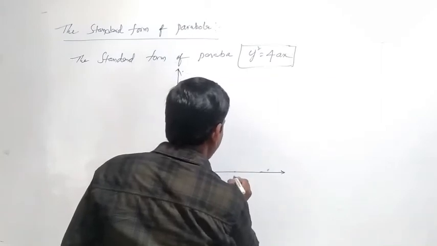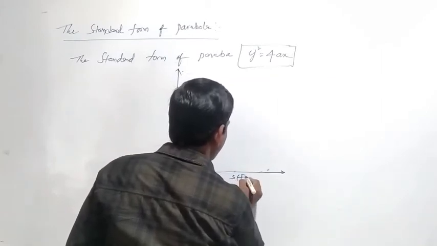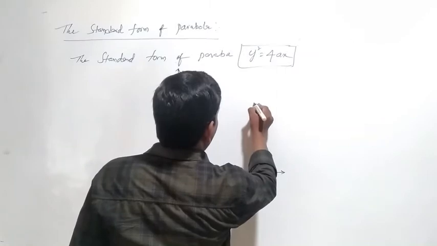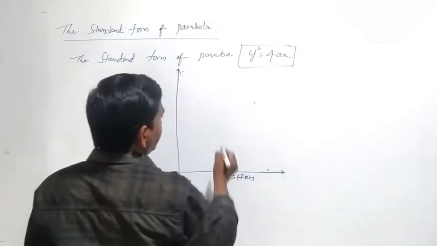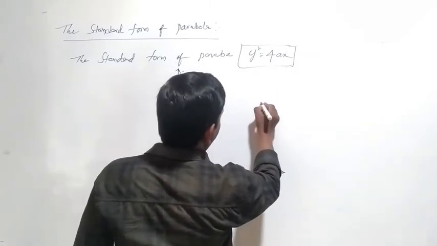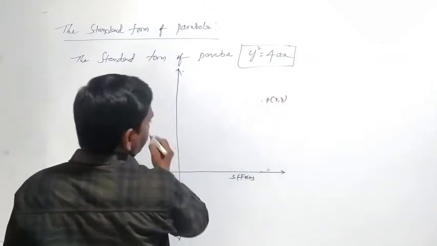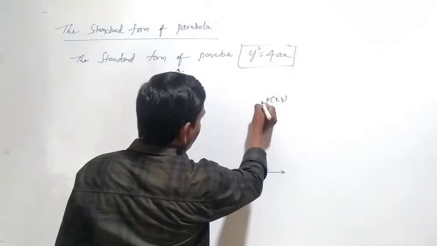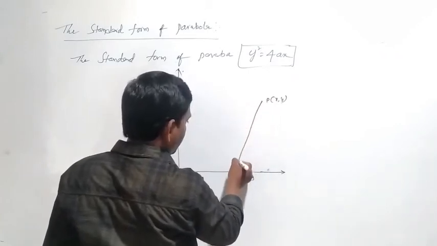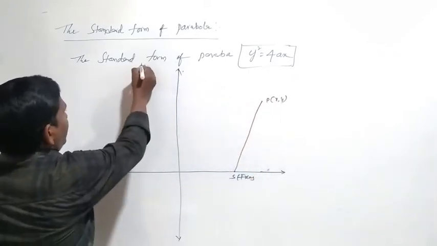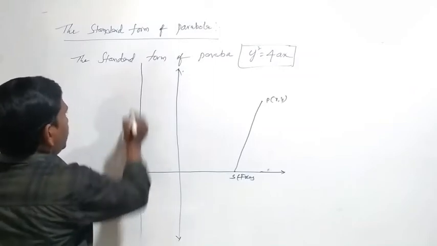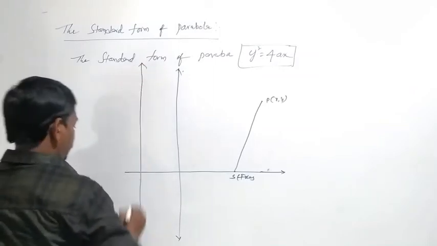There is a fixed point S, that means the focus. There is a point P on a plane, P(x, y), and join P and S, and take a fixed straight line, that is called the directrix.